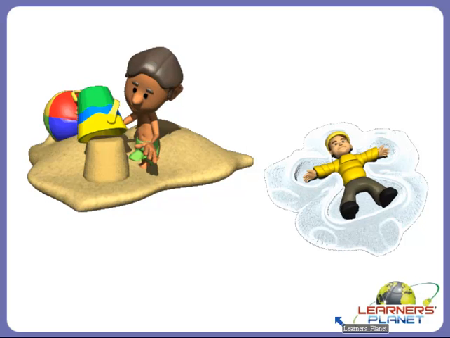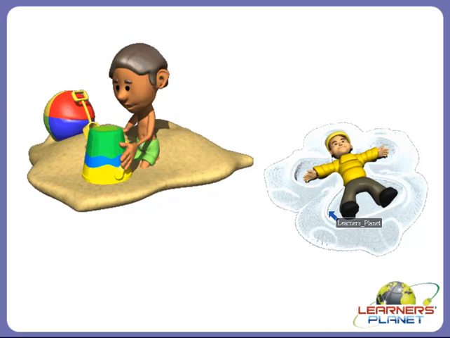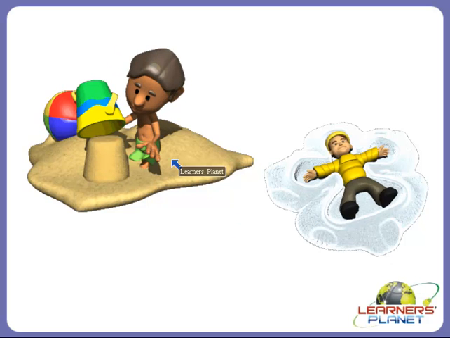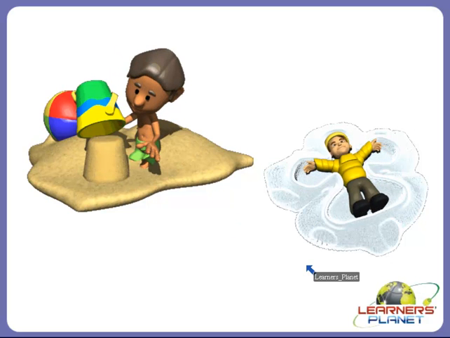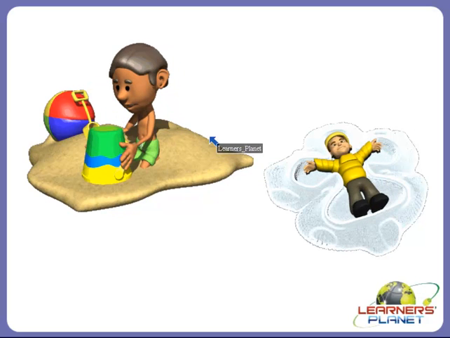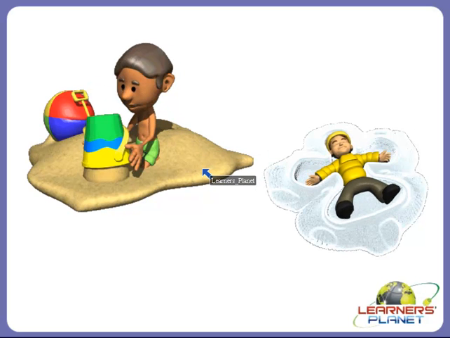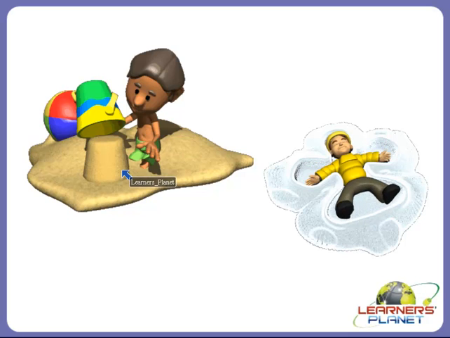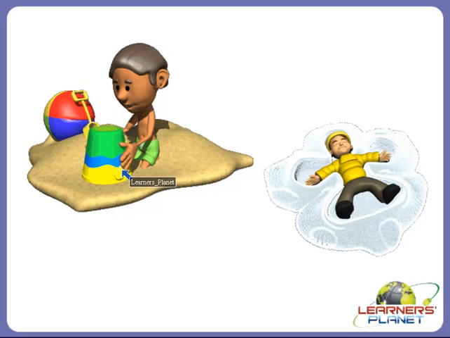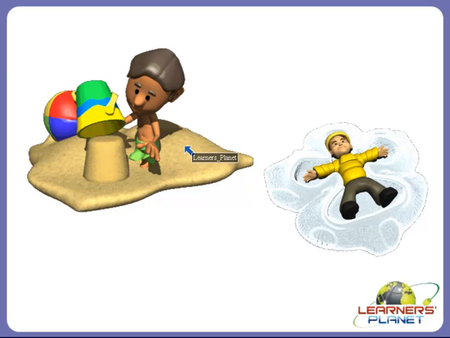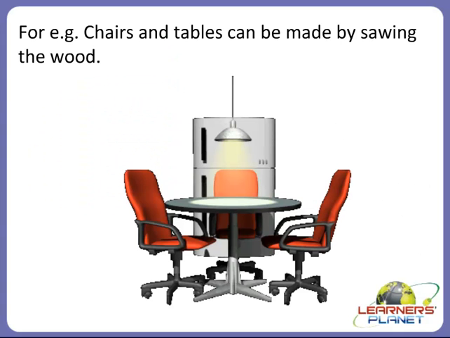Children, this is also such an example of a solid. Like, you can make some interesting shapes out of sand, right? So you can see the boy is making a small house-like structure, right? So you can make interesting shapes out of sand, which is solid. Children, there are some solids which on applying force can be bent or can be broken down.